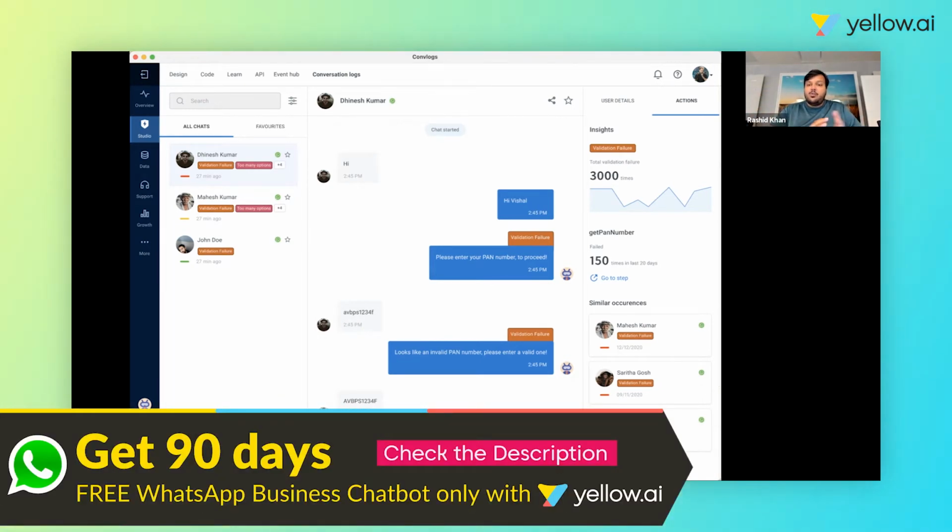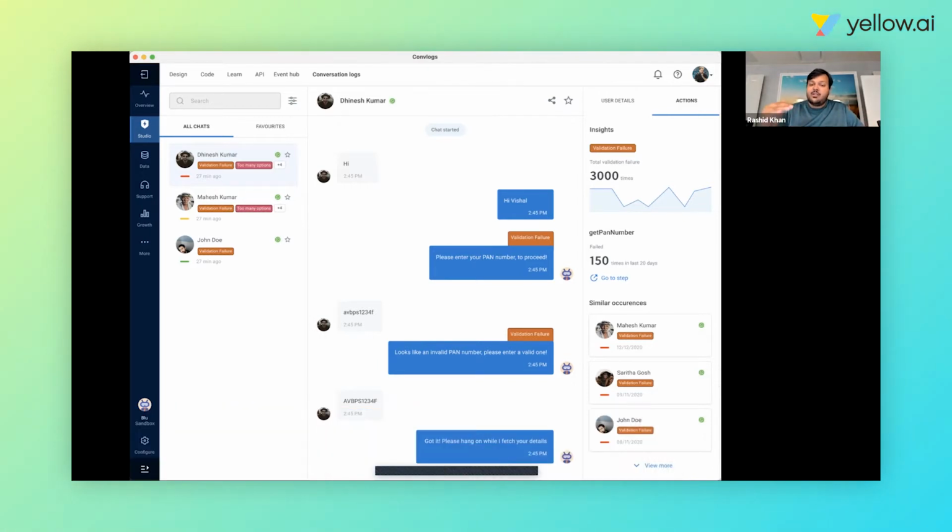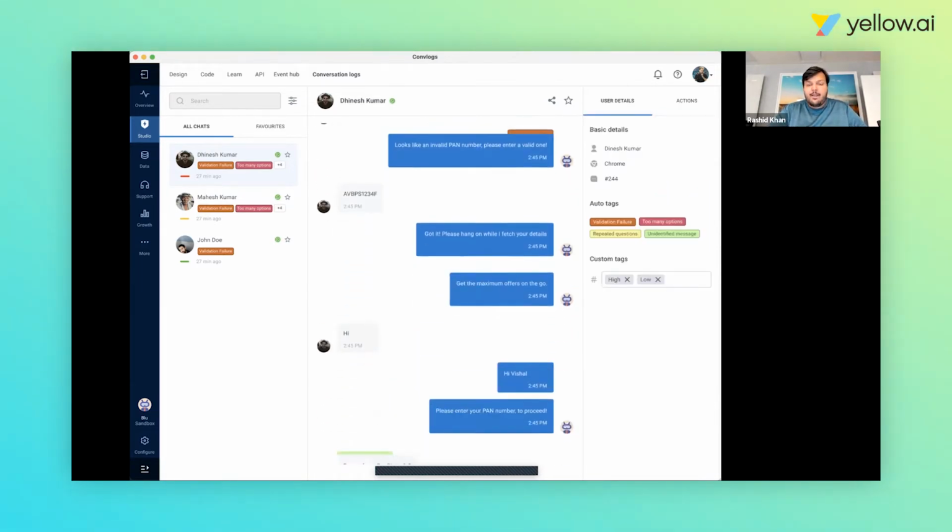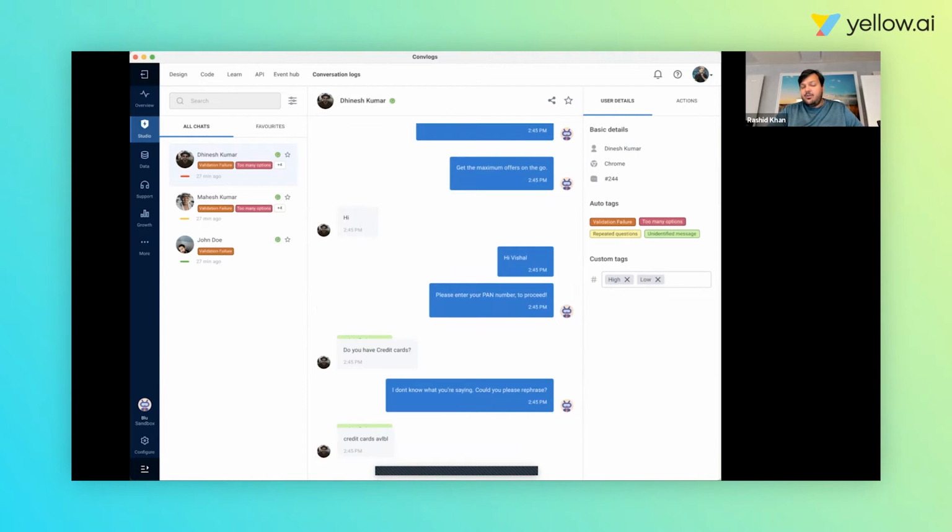Apart from this, we also group and show which other users have seen this issue as well. So I can see there's Mahesh Kumar, there's Sarita Ghosh who have faced this issue at the same time. And while I'm looking at these conversations, if I decide that something should get added to the platform as a new intent, I can just tag them. I have the ability to add custom tags and do that.